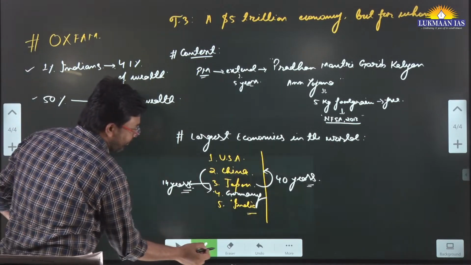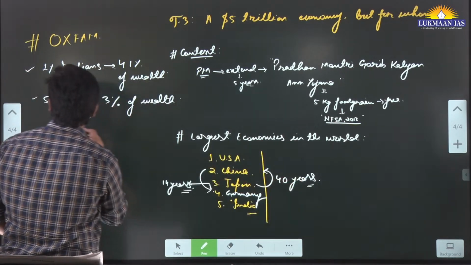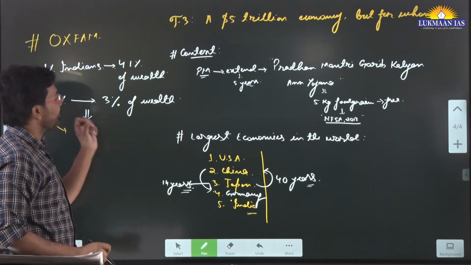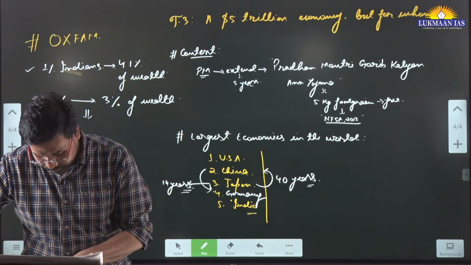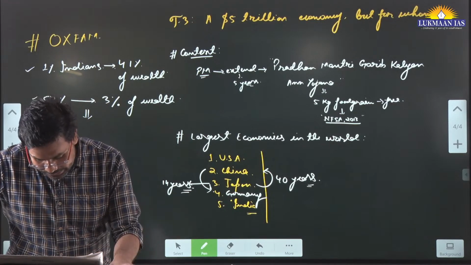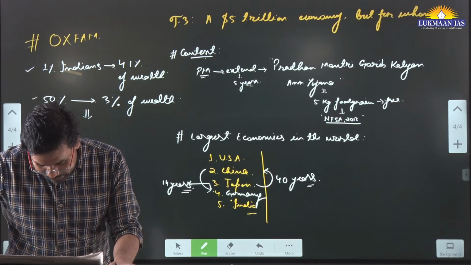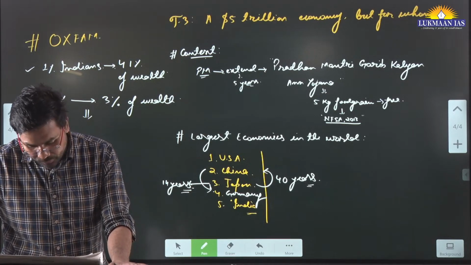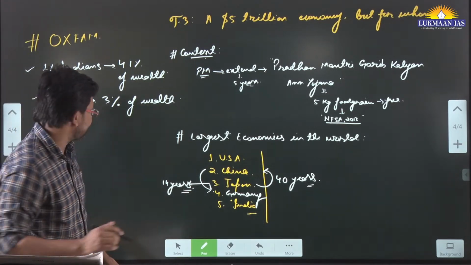Apart from this, it is important to understand that these 50% of people contribute a lot. When we talk about goods and services tax, approximately 64% of GST comes from the bottom 50% of the population.